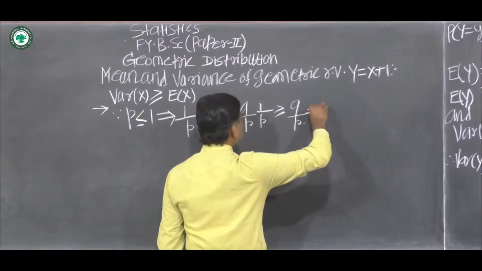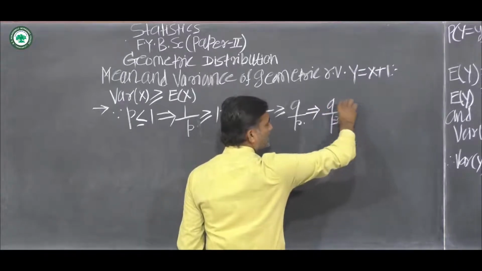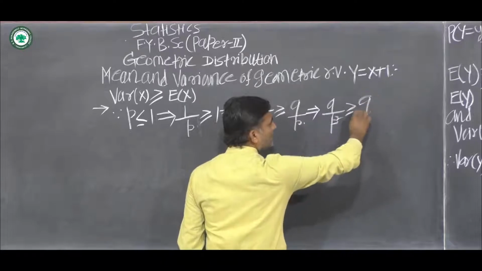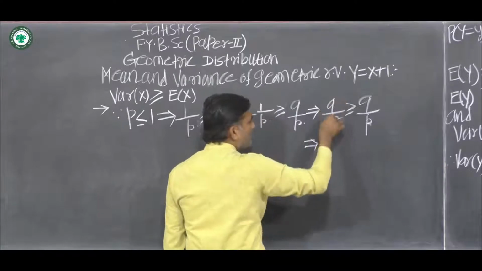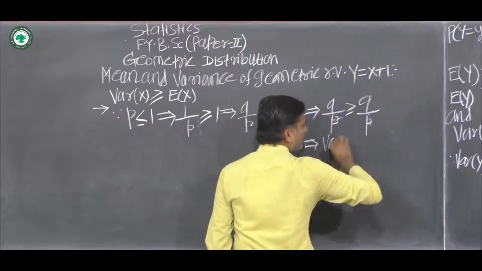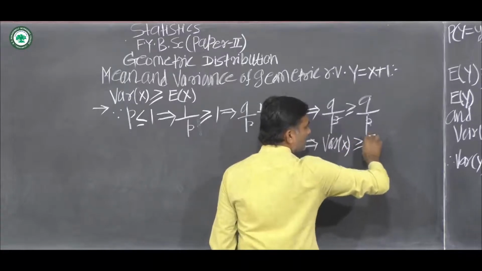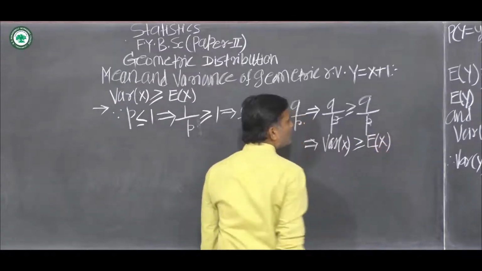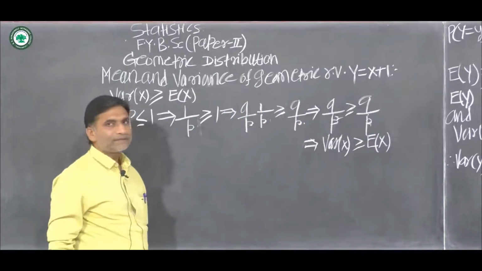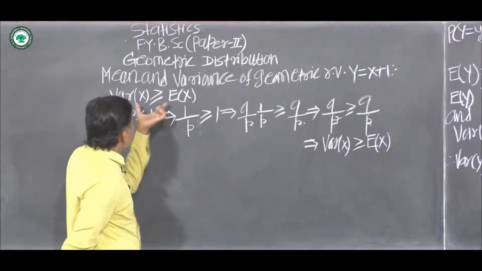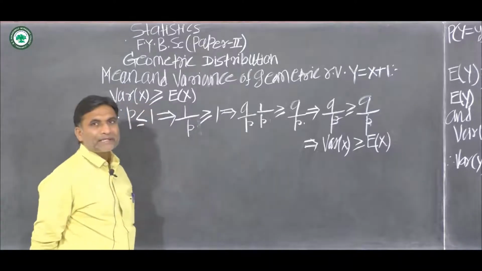Again, this implies that q upon p square is greater than or equal to q upon p, and q upon p square is equal to variance of random variable x. This is greater than or equal to expected value of x, since q upon p is the expected value of random variable x. This is the justification that variance of random variable x is greater than or equal to expected value of x.